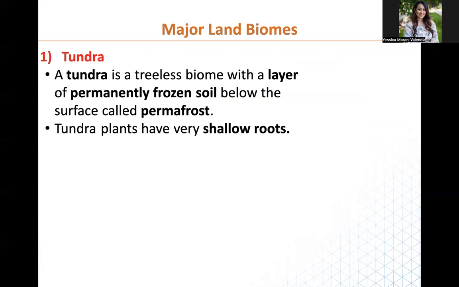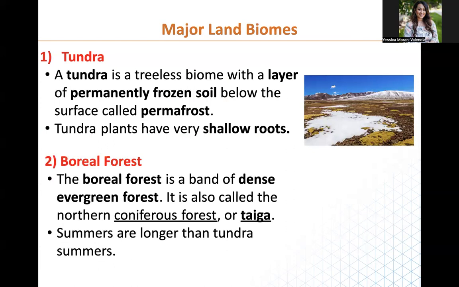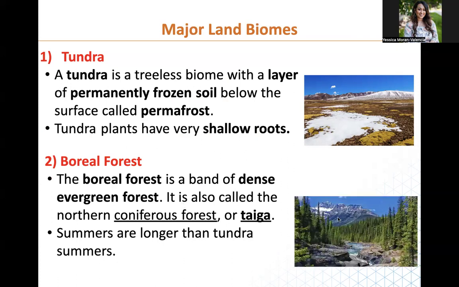Okay, so let's start with the tundra. The tundra is a treeless biome with a layer of frozen soil, and this is what we call permafrost. Because there's a permafrost layer and a lot of frozen soil, the plants have adapted by developing shallow roots, and this is what a tundra would look like. A boreal forest is a band of dense evergreen forest and is also called the northern coniferous forest or a taiga. So boreal forest and taiga are the same thing. And here we see that summers are longer than tundra summers. And this is what it looks like.